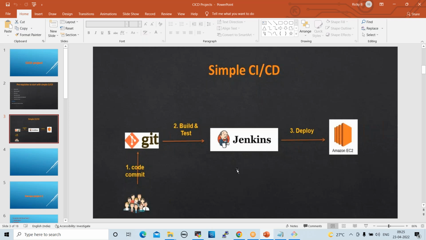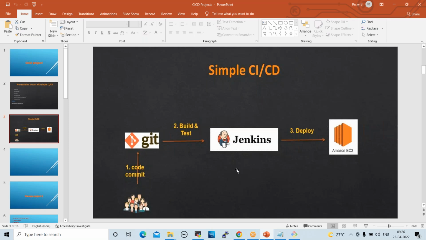We already discussed pipeline jobs, right? So how to prepare a pipeline job by using scripts. Got it, right? Fine. You can prepare this setup and you can practice. This is very, very important. CICD project is very important. In real-time projects, most of the project teams are using CICD pipeline. CICD is very important for parallel development. In parallel development, without CICD, we cannot perform live deployments.